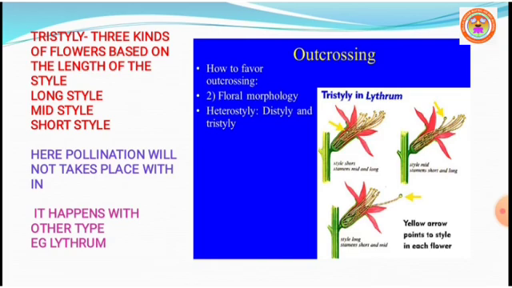Here, pollen from one type of flower can pollinate only the other two types of flowers, but not its own type. Example, Lythrum.